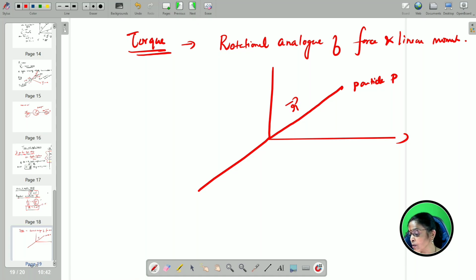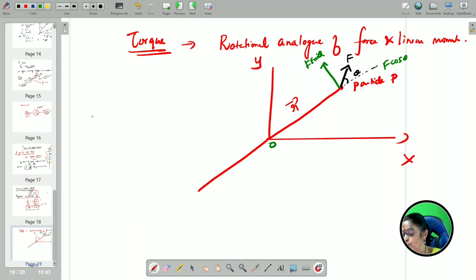If the particle P is considered in the xy axis, let force F be acting on the particle here. At what angle am I going to apply the force? It is making an angle theta over here. Resolve into components: this is the F cos theta component and this is the F sin theta component. Now the product of the F sin theta component and the position vector r from the origin alone is contributing torque.